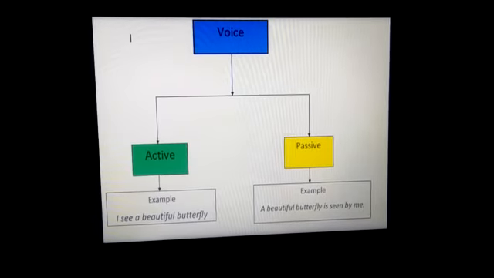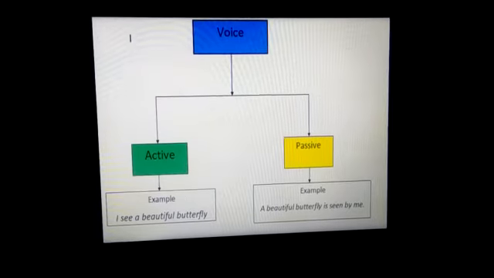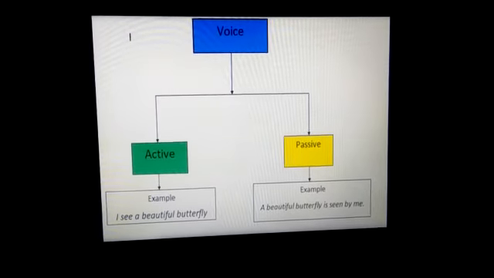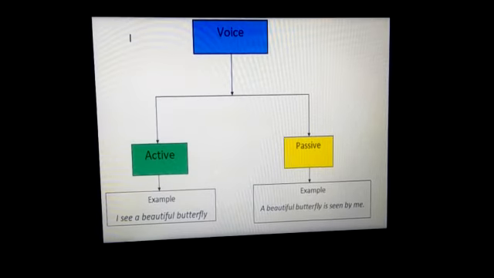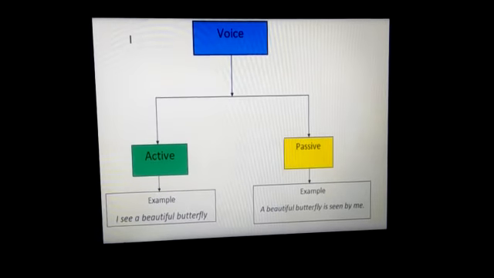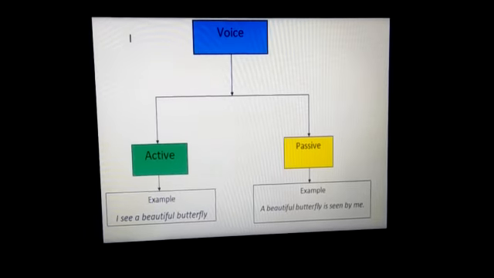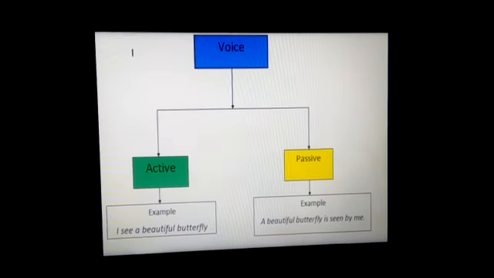Voice change is a very interesting chapter. One sentence, one thing, how many varieties can there be. One sentence we can say directly, indirectly, active, passive, in this way, that way, so many ways. But the motto is that the main purpose, the main meaning, will not change. The way of communication should be there, but in a different way. So this is the motto. These are the techniques of speaking, nothing else. So we should have a clear idea of voice.